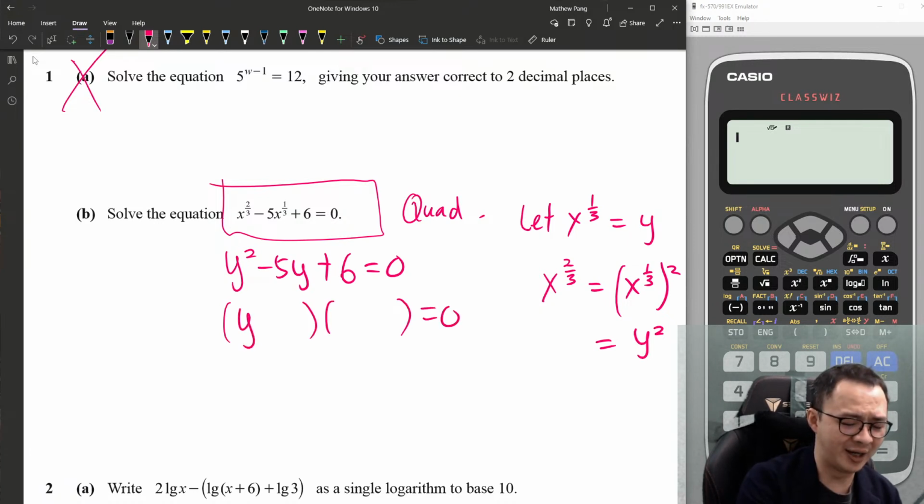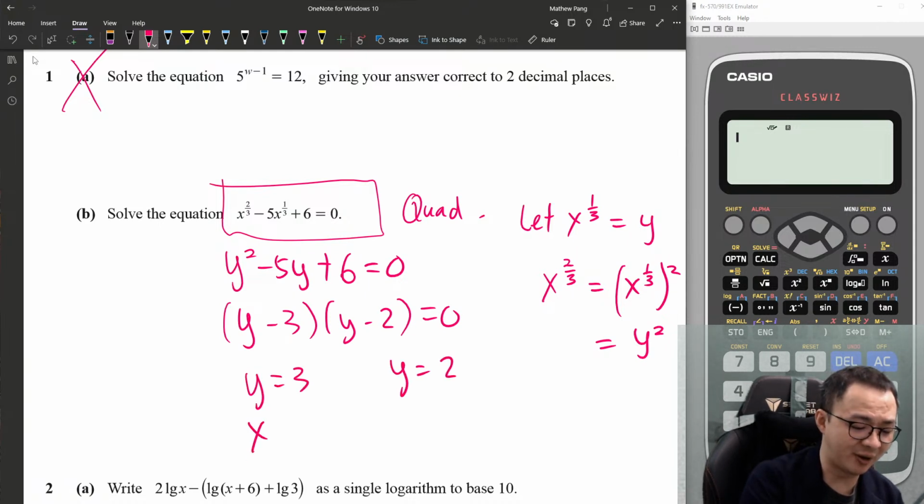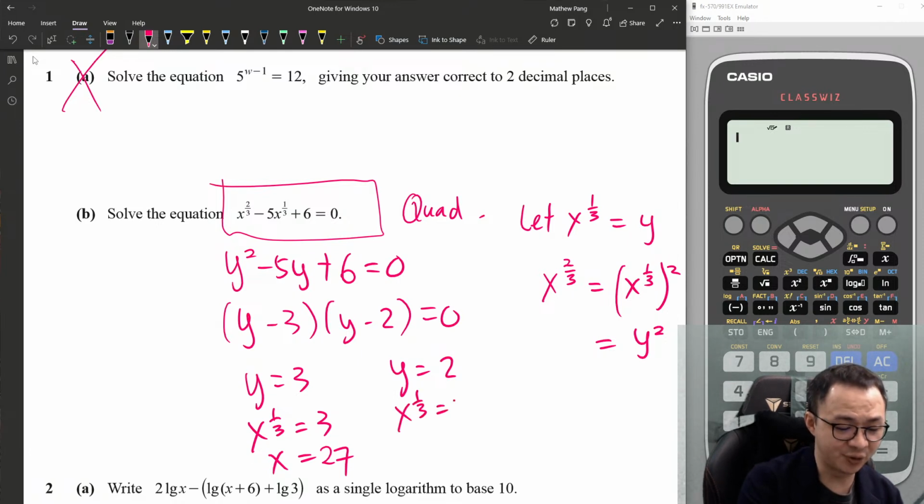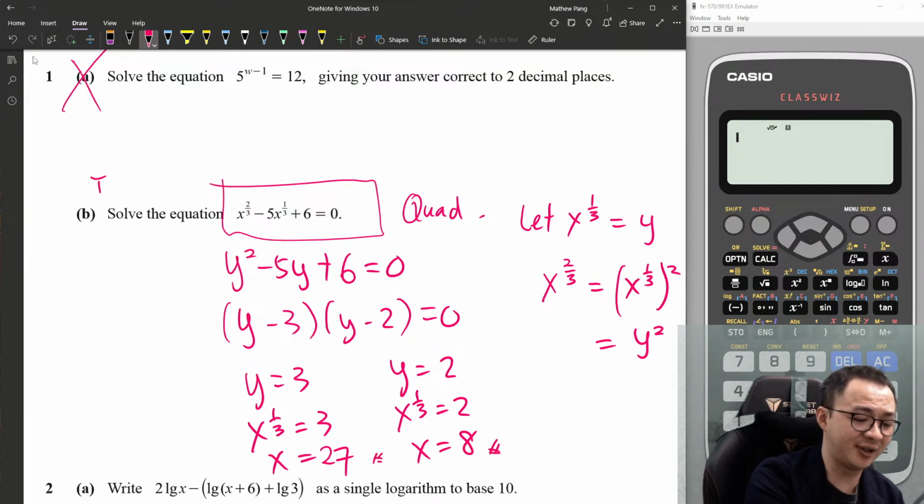So you will get y minus 3, y minus 2. So y equals 3, y equals 2. And your y is x power 1 over 3, right? Equals 3. Then x equals 3 cubed, right? 27. So x power 1 over 3 equals 2. Then x equals 2 to the power of 3, which is 8. Okay, this is an indices question.